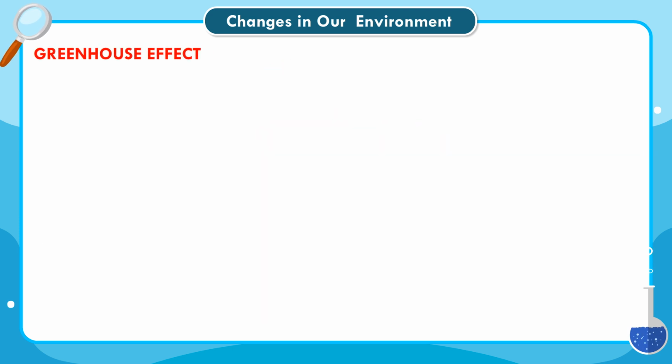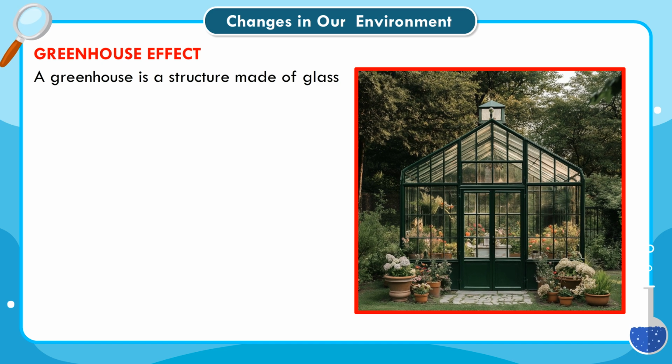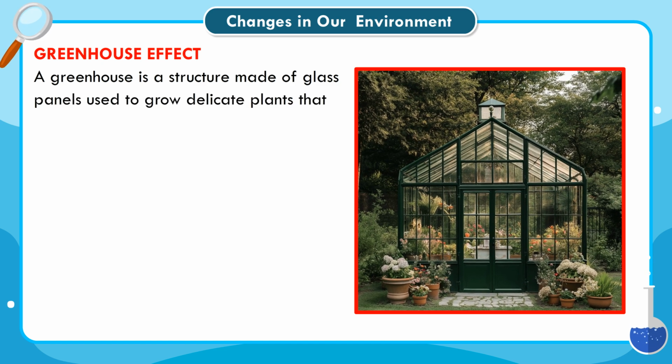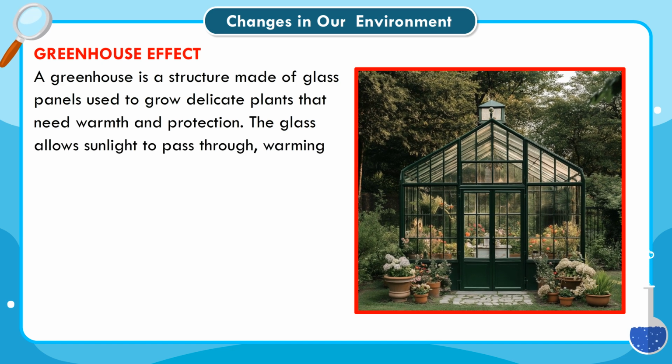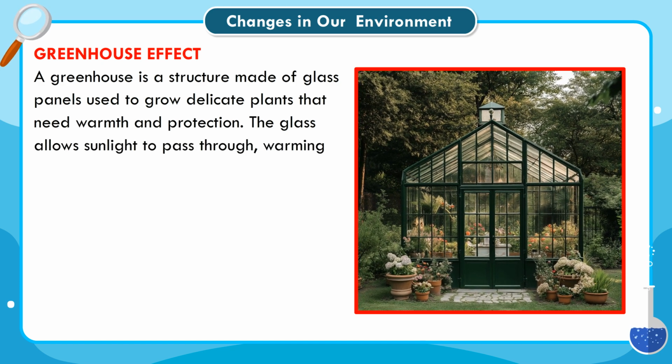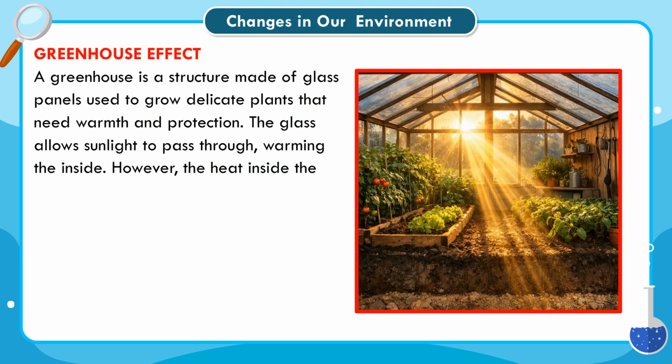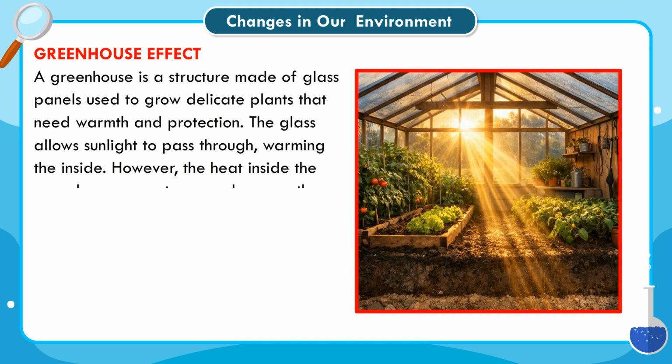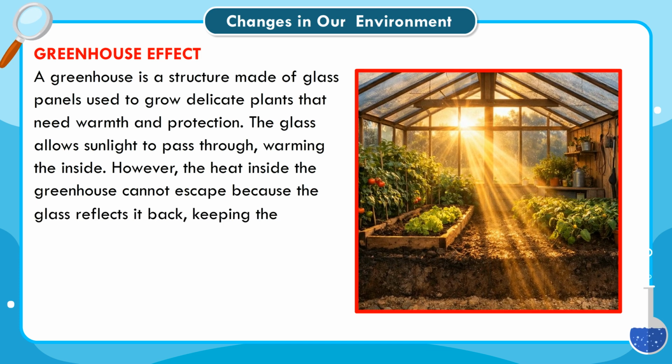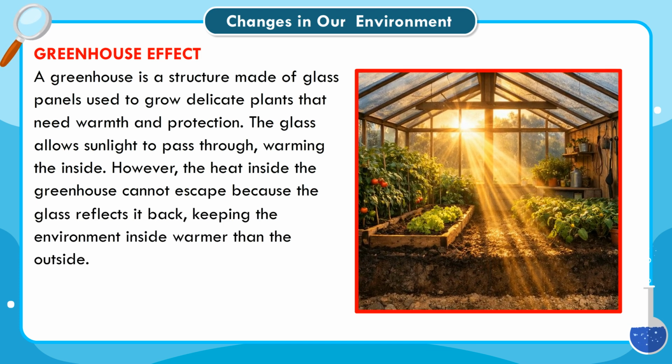Greenhouse effect. A greenhouse is a structure made of glass panels used to grow delicate plants that need warmth and protection. The glass allows sunlight to pass through, warming the inside. However, the heat inside the greenhouse cannot escape because the glass reflects it back, keeping the environment inside warmer than the outside.